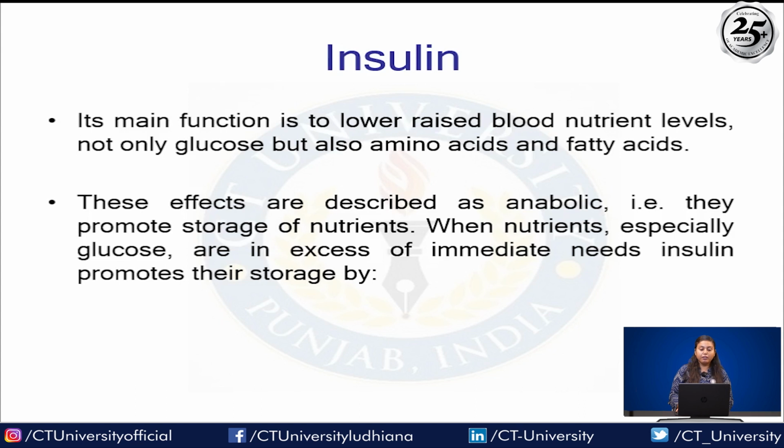Next is insulin. Its main function is to lower raised blood nutrient levels, not only glucose but also amino acids and fatty acids. These effects are described as anabolic. For example, they promote storage of nutrients. When nutrients, especially glucose, are in excess of immediate need, insulin promotes their storage by: